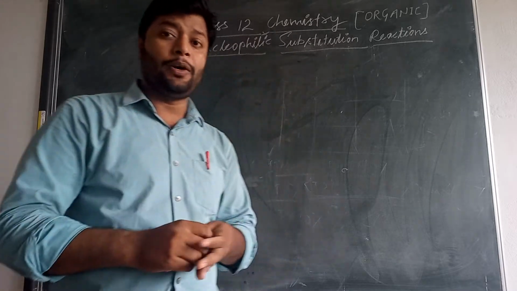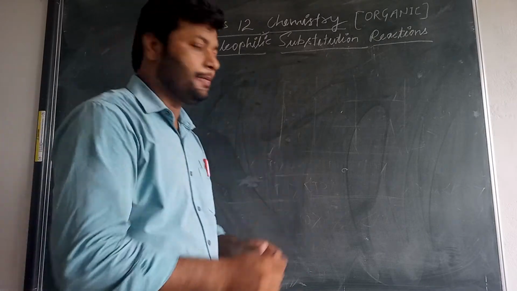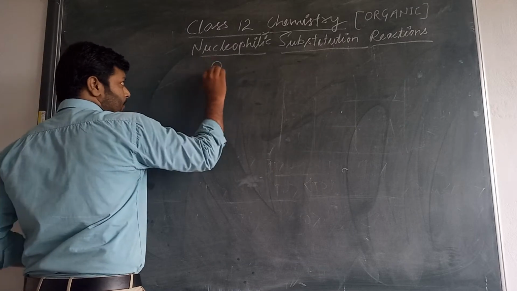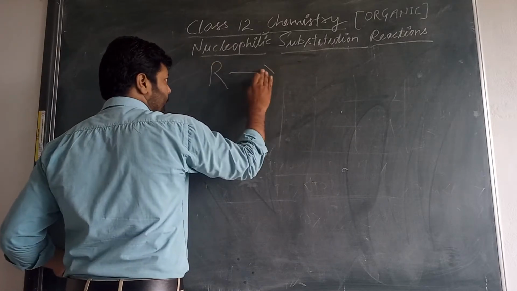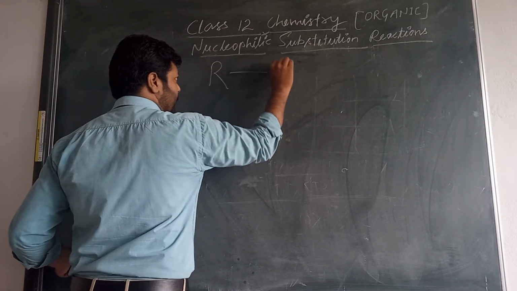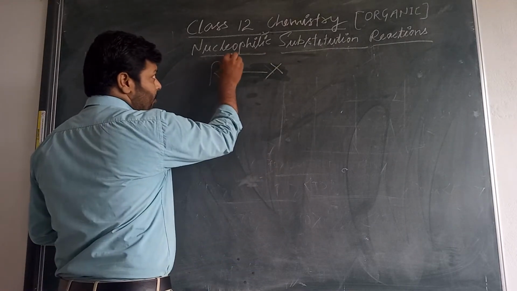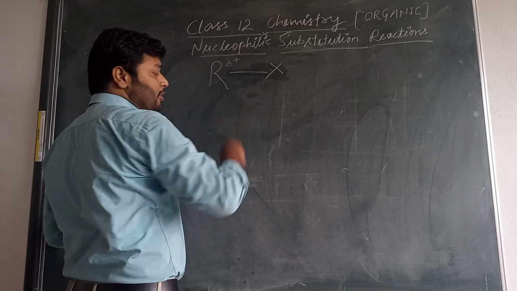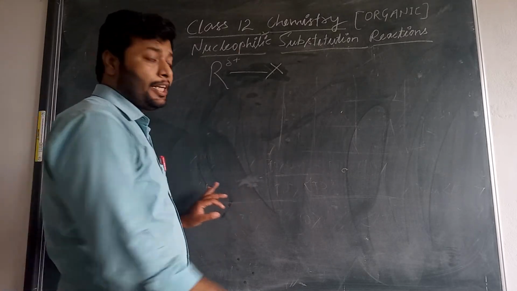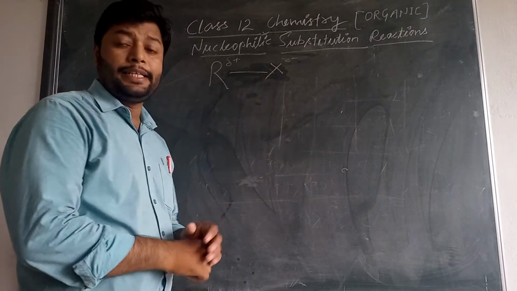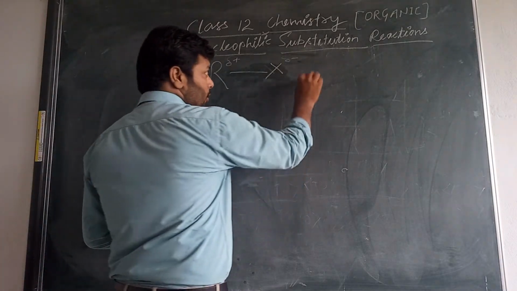So let's discuss the reaction pattern. Actually, in the haloalkane, the carbon chain carries a partial positive charge, and the halogen carries a partial negative charge.